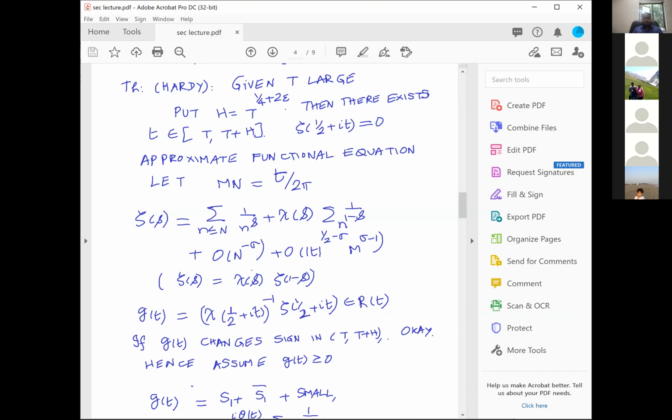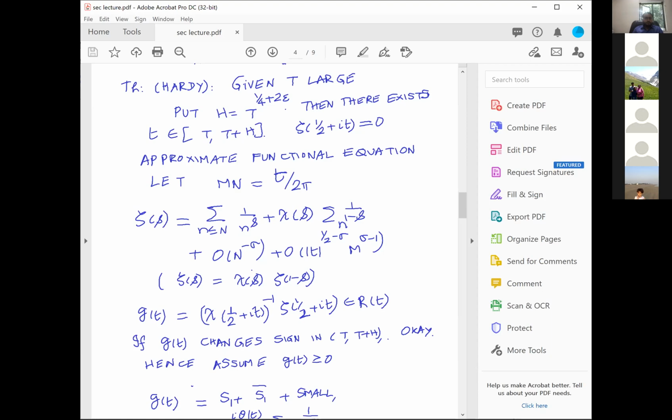Now, suppose G(t) changes sign in t to t + h. That's what I'm assuming. What does it mean? Then G(t) will have a 0 in t to t + h, and that is precisely the fact that ζ(1/2 + it) will vanish, because χ(1/2 + it)^{-1} is of absolute value 1. Therefore, if G(t) changes sign, then it's okay. We have already proved the theorem that there is a 0 between t and t + h. Therefore, we can assume G(t) is greater than or equal to 0 always. If it is negative, I put a negative sign.